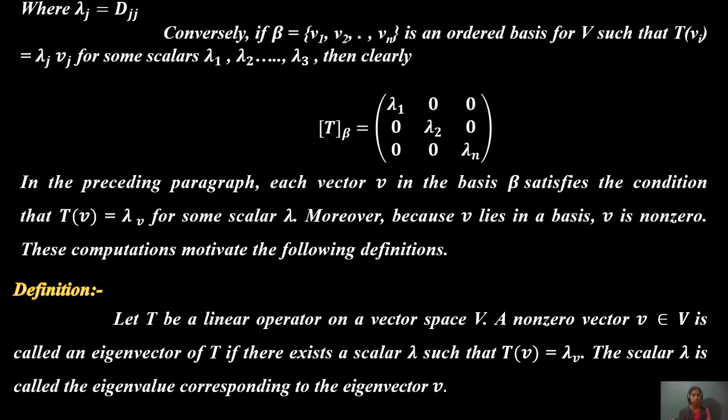The scalar lambda is called the eigenvalue corresponding to the eigenvector v. Okay, this concept will become clear in this way.